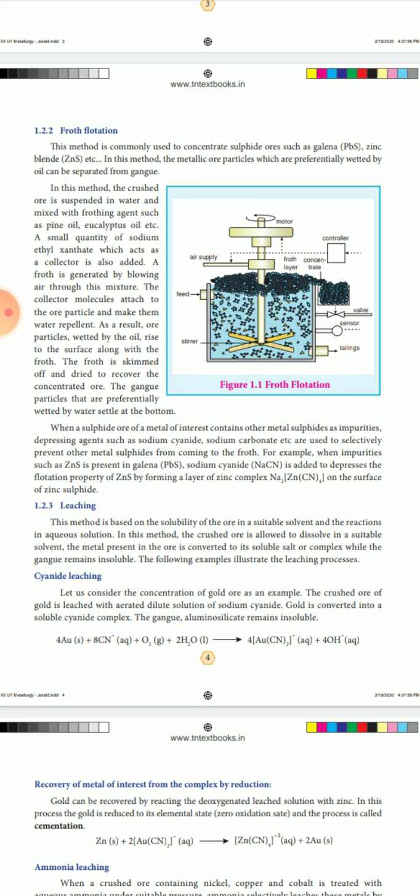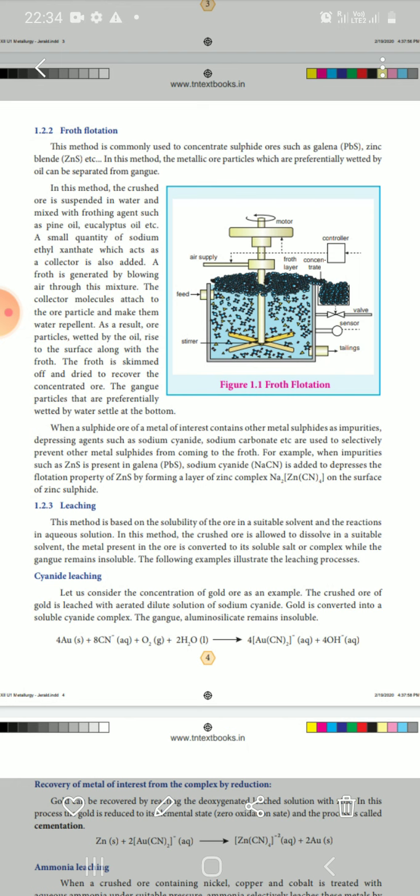The next method of separating the metals is leaching. Leaching means washing. You already know that solubility involves solute plus solvent, and the solvent here means water. So we consider the amount of solute that dissolves in the solvent, in an aqueous medium.